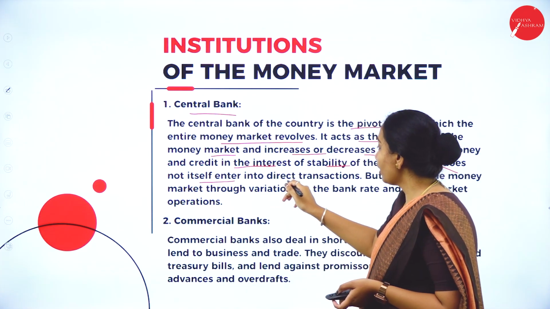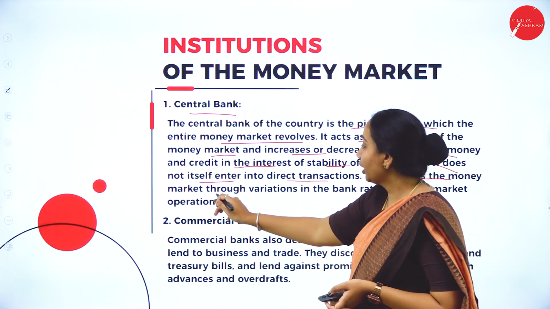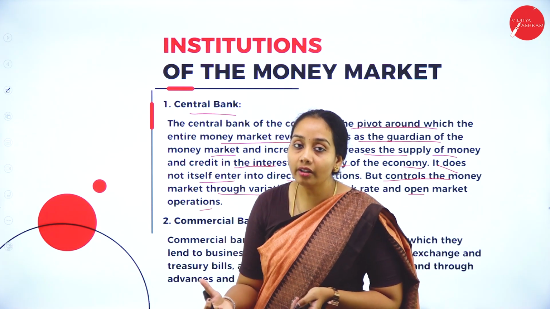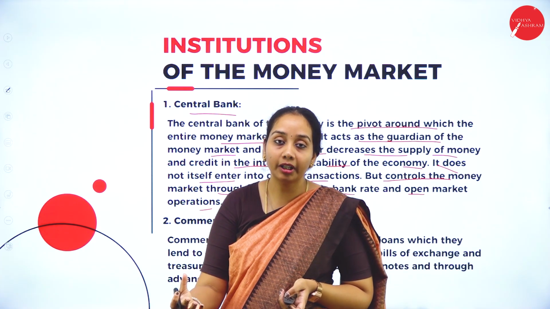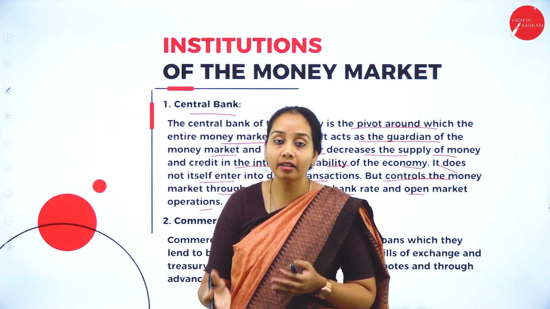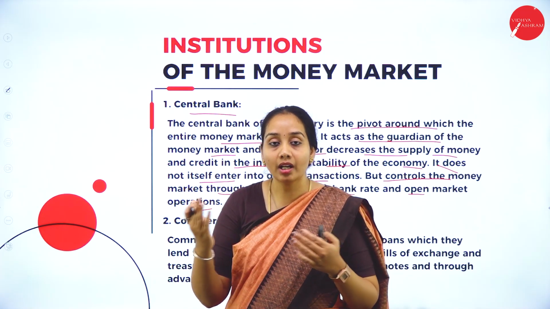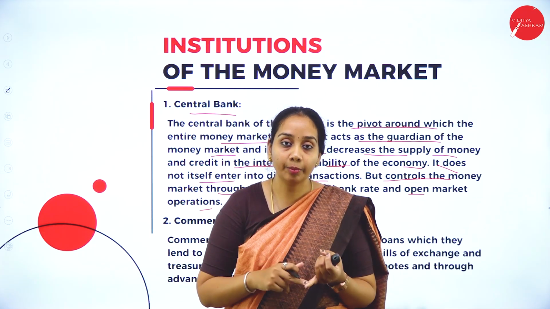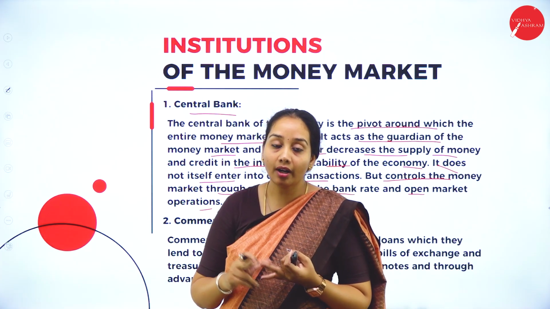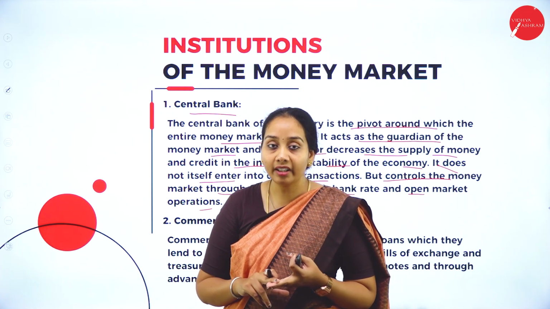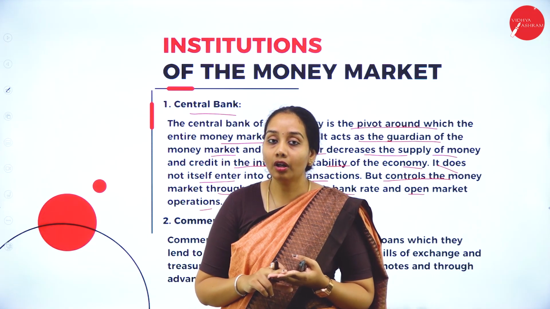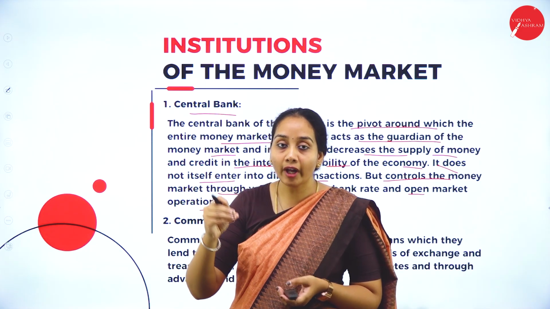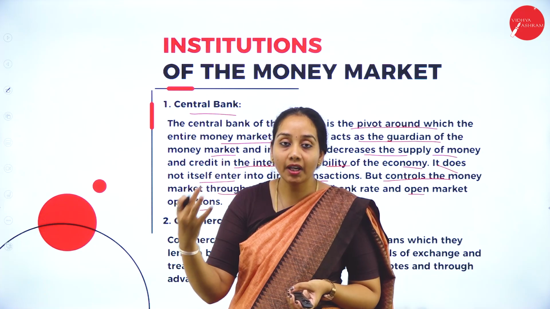So it does not itself enter into direct transactions, but controls the money market through variations in the bank rate and open market operations. So it might not directly deal with the people in the money market, but it usually acts like an intermediary body between the government as well as the banks. Usually a money market has been issued by RBI. One more is banking, so except regional rural banks, then non-banking financial institutions, top corporate companies, and individuals. Okay, so these are the 5 types of people, or 5 ways where you can invest in the money market.